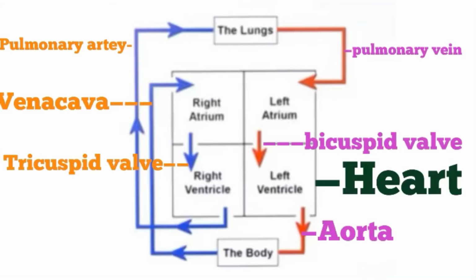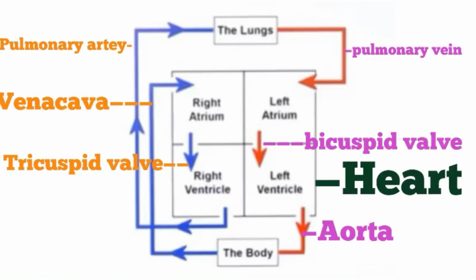So this way from the lungs oxygenated blood enters to the parts of the body. Now in different parts of the body cellular respiration will take place and carbon dioxide produced during this respiration is transported to the lungs. Now let us see how this transportation takes place. The deoxygenated blood from all the parts of the body is transported to right atrium through superior and inferior vena cava, means veins.